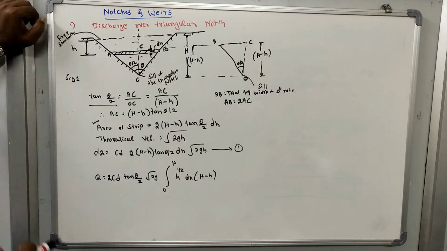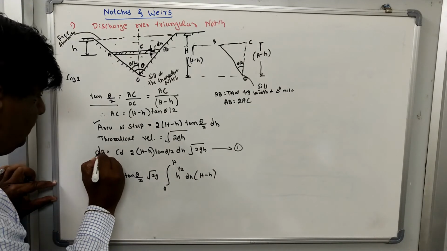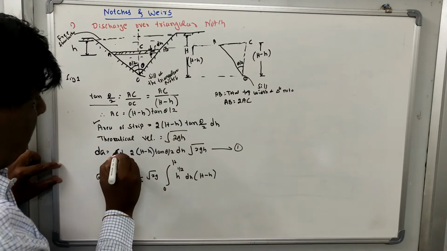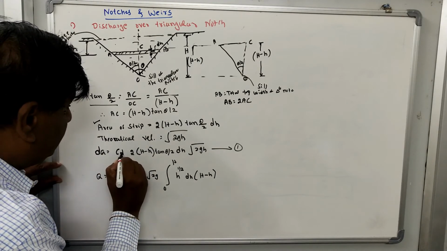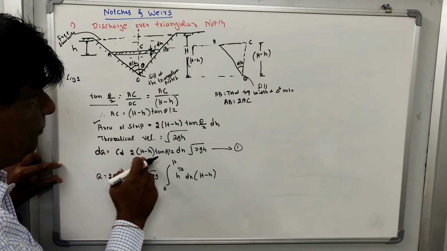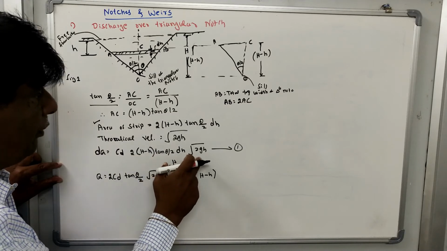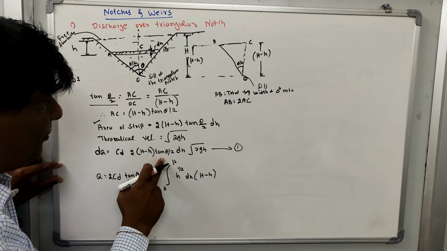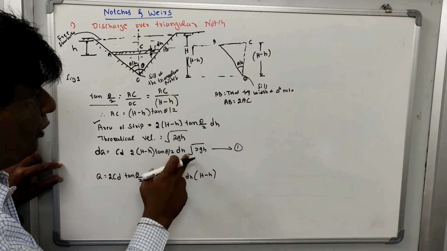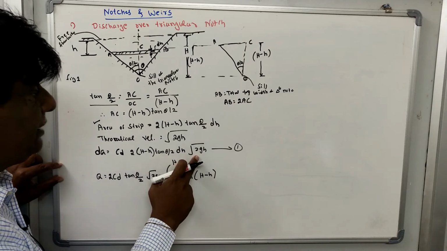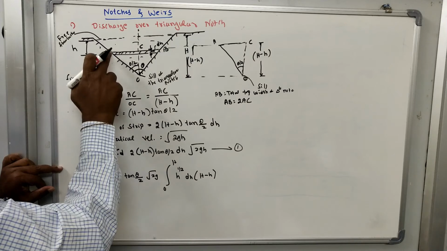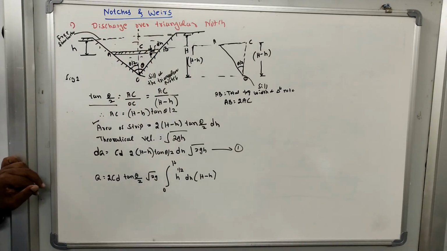Now the actual discharge through the strip, dq, is equal to a constant, that is CD, multiplied by the area of the strip, and then the theoretical velocity. So dq = CD (2h − s) tan(theta/2) dh square root of 2gh. This gives you the actual discharge through this strip.